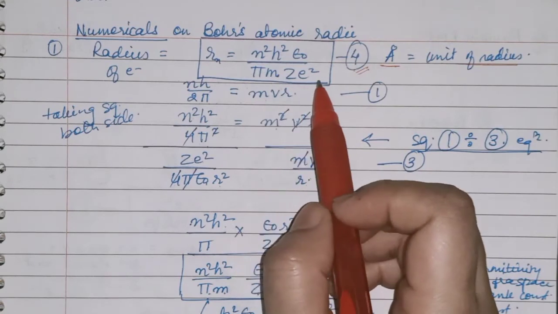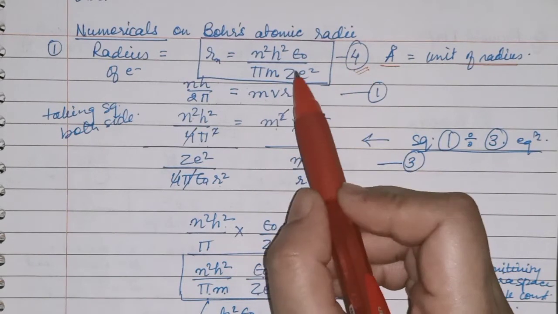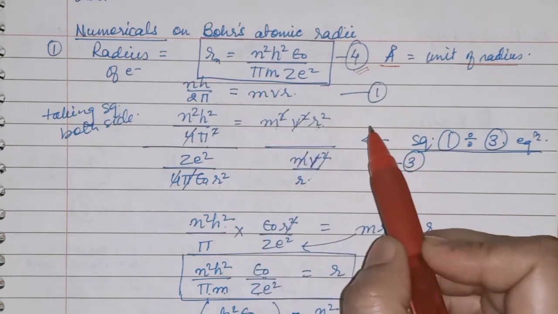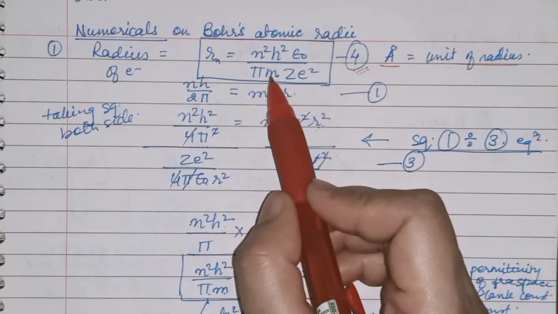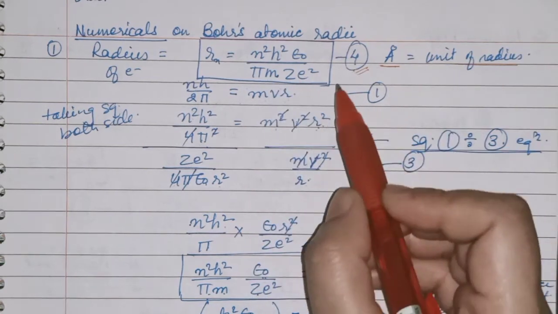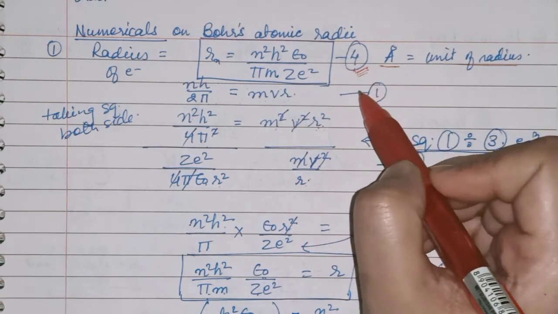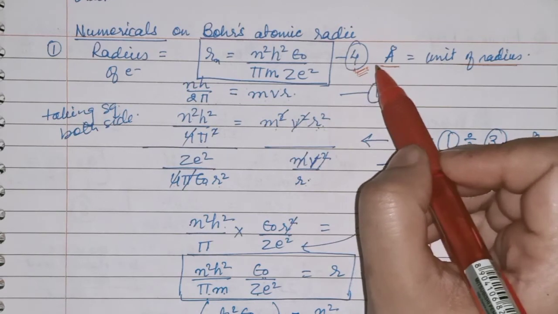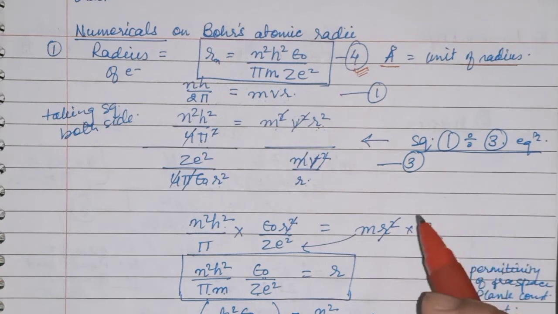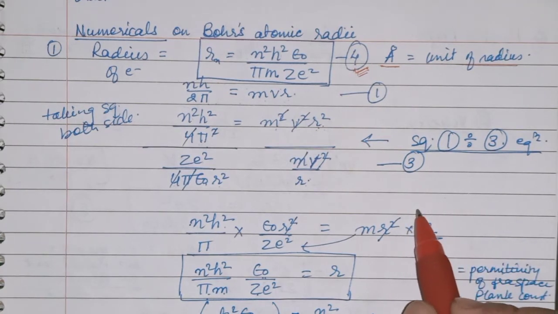Okay, so this will be your formula for the radius. Now see, children, you have to derive this radius formula when there is any change in the mass or the charge of the electron. So this will be in your syllabus for ICSE. Okay, and this derivation part is not in your syllabus, but you must know it for competitive exams.